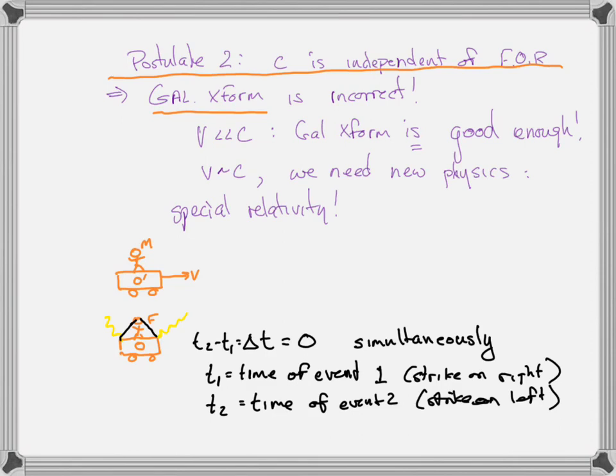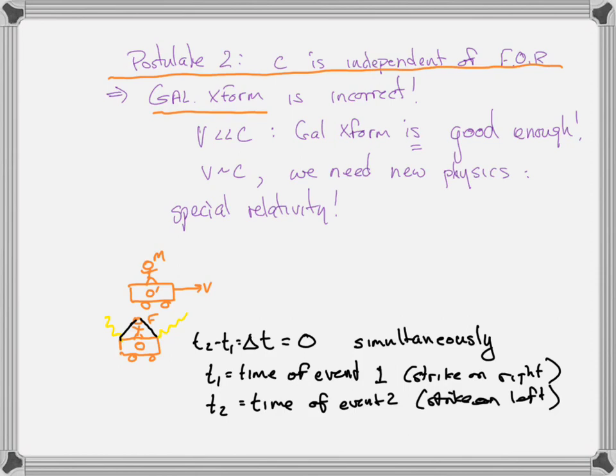But now, given that it takes time for the light to get from the point where it struck, those black lines, it takes time for the light to travel. In that amount of time, Mary's car has moved to the right, right? By the time that Frank sees the light, Mary's car must have moved to the right, which I'm showing here.